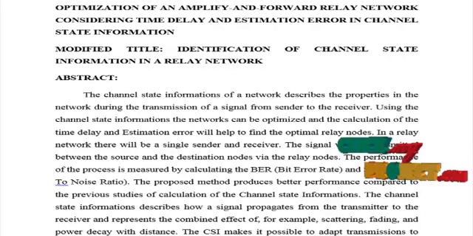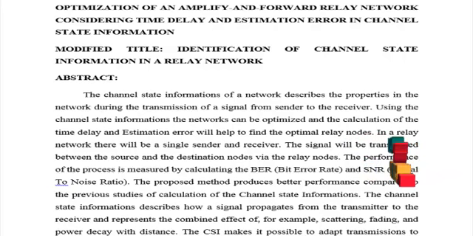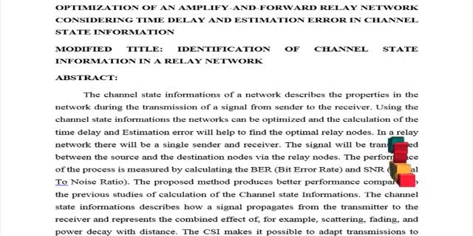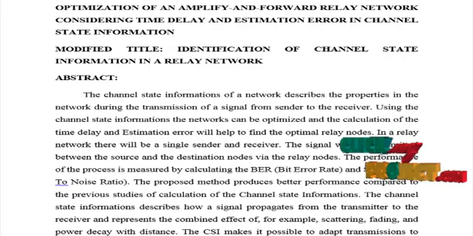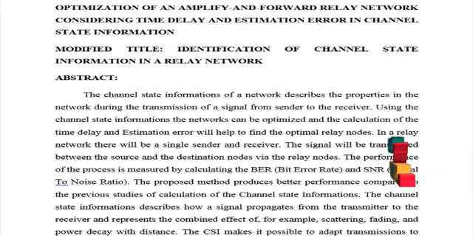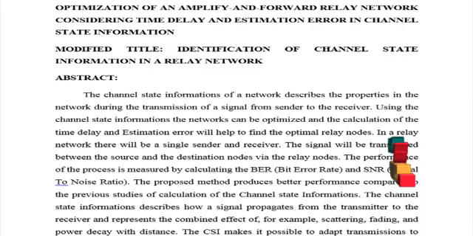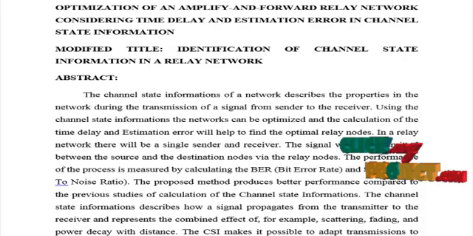The beamforming matrix is employed for the production of the optimized relay nodes. The proposed method is capable of identifying the optimization of the relay network in an efficient manner. Delay may differ slightly depending on the location of the specific pair of communicating nodes. The performance of the process is measured through bit error rate and mean square error.